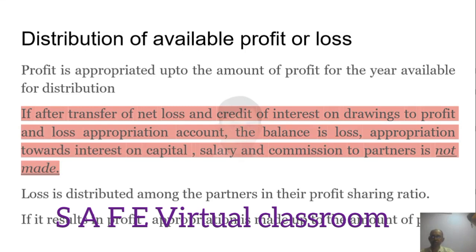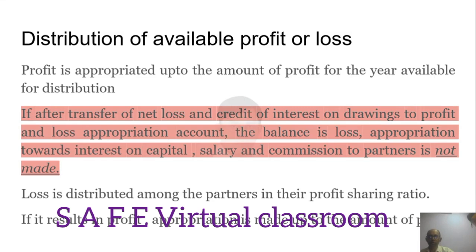So there is 10,000 profit plus 10,000 interest on drawings, so it is 20,000, whereas the interest on capital, salary and commission total 60,000. 20,000 minus 60,000 is a deficit of 40,000. So there is no money at all, no balance, so you cannot make the payment.